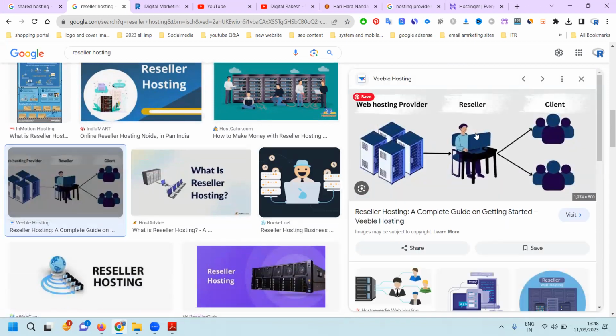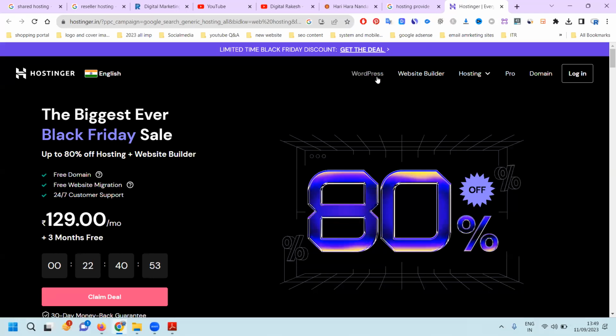So the reseller is provided by the hosting provider. Each one is a separate client, with a separate login and password. That means each website will be secure. So that is the reason: when you are purchasing for any user, if each website needs separate security, go for reseller hosting. Here, see this WordPress hosting.